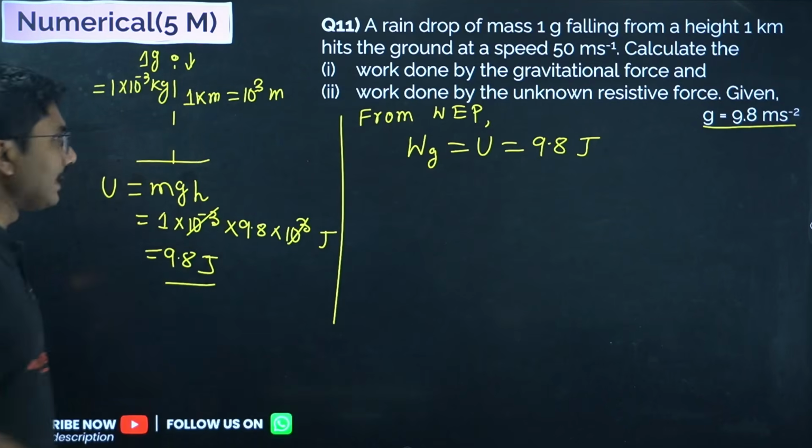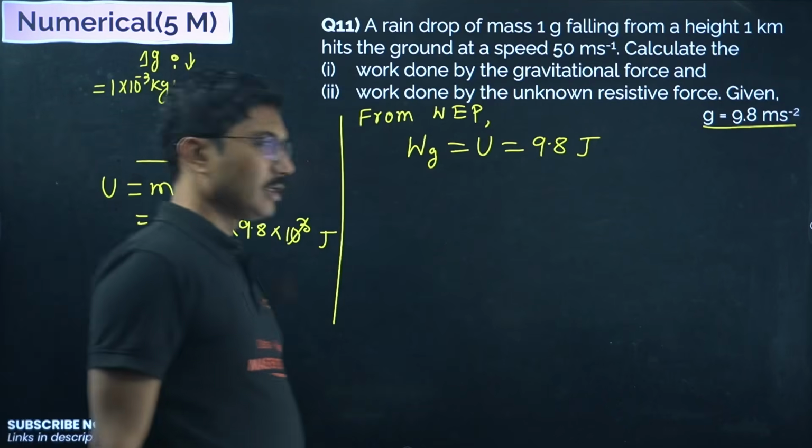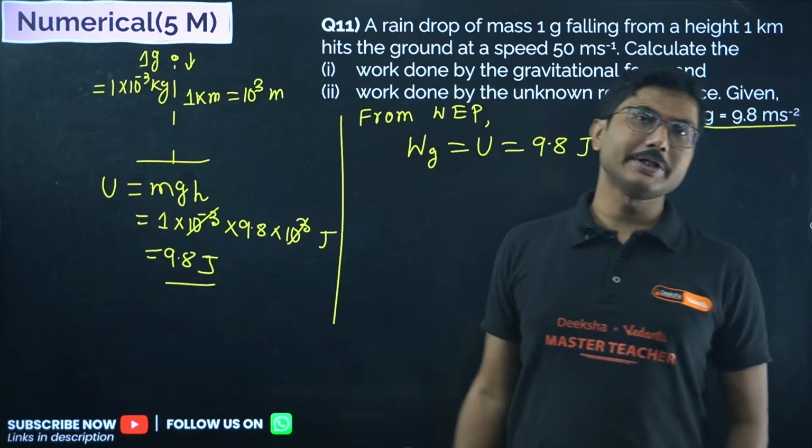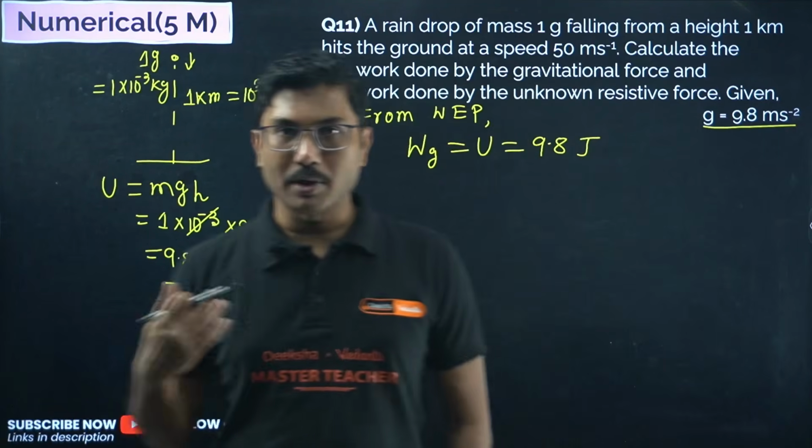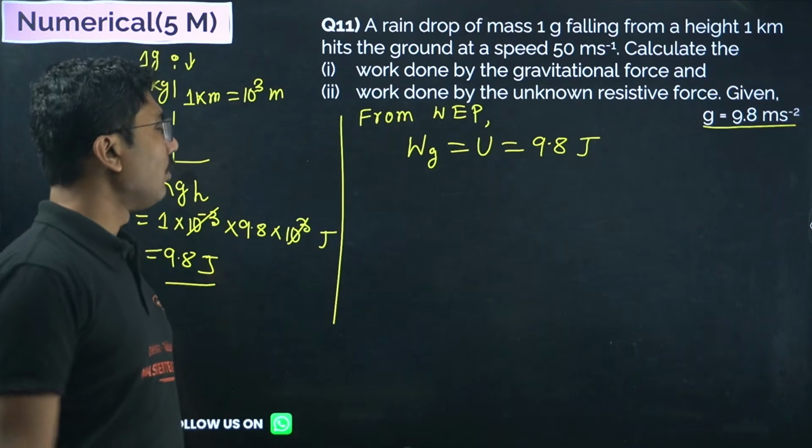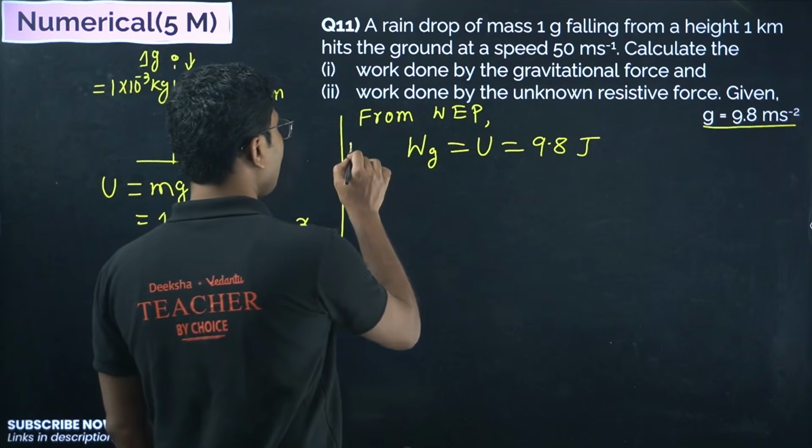So 9.8 joules is the work done by gravity. Whatever is the gravitational potential energy, gravity has to do an equal amount of work. Now this is the answer for part 1.